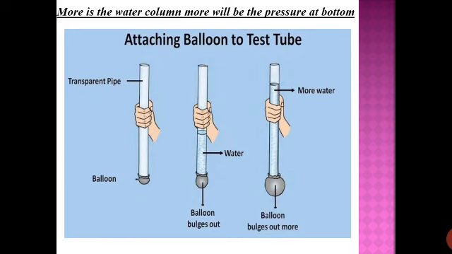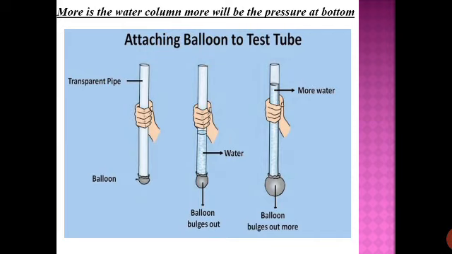So when we talk about water column, we are basically talking about height of water or the level of water. So it is understood in the last one the level of water is higher, so we can say water column is higher, and because of the water column that is higher or the maximum, the pressure is also maximum at the bottom.